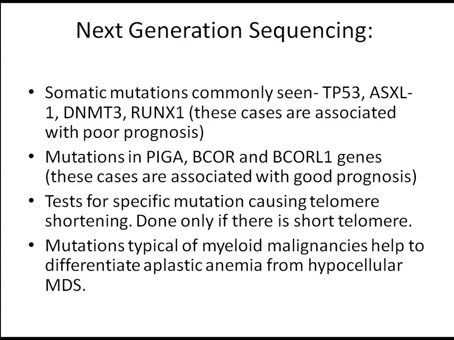The next is when we do next generation sequencing, we can see mutations in P53, which is associated with poor prognosis, or mutation in PIGA, which is also very common in PNH, associated with good prognosis. And specific mutation causing telomere shortening is done only if there is a shortened telomere length. And the idea of getting an NGS is to rule out other causes such as hypocellular MDS, hypocellular ALL, and hypocellular AML.